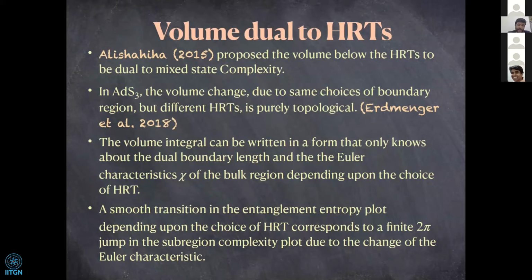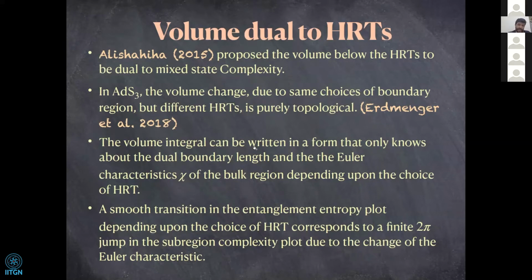And since I said that the volume that we are computing is the volume below the RT or HRT surface, it can also be written using the Gauss-Bonnet theorem. Specifically in 3 dimensions, the result involves a geodesic curvature term integrated over the RT surface, and it involves the Euler characteristic of the bulk region that I am calculating the volume of.